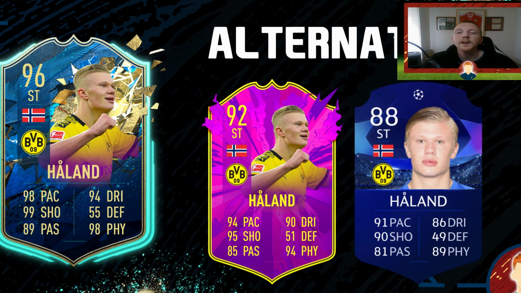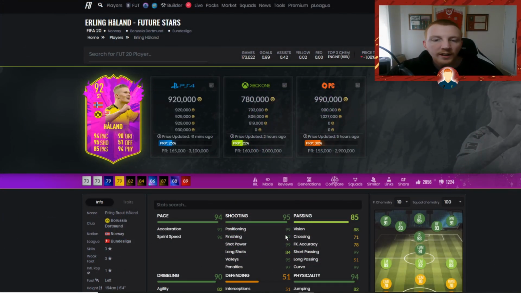Next up on our list, we're going to be looking at Haaland, who's had a brilliant season, moved over to Dortmund and just carried on. So we've got a couple of his Dortmund cards to look at. We're going to jump over onto the computer and have a look at the prices and what we should be looking for. So first up, we have got his Future Stars card that is very pricey. But what you have to think about is how much this could drop with the possibility of a better Haaland. That's the only reason I've mentioned this card, because if there is great panic like there was last Wednesday, I can see this guy falling a crap ton. So that is the only reason I've put him up there. So unless he drops astronomical amounts, I wouldn't touch this card.